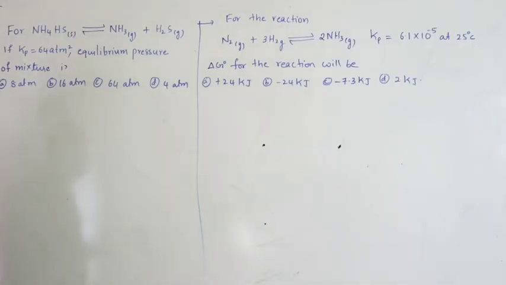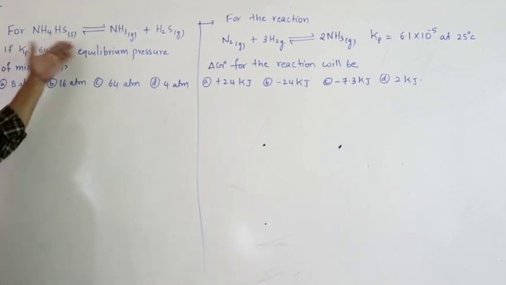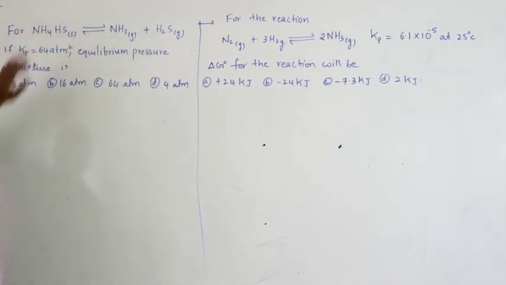Right, good morning, welcome back. So today let us solve some problems. First one, for NH4HS solid which dissociates into ammonia and H2S, for this equilibrium Kp is given. You have to find the equilibrium pressure of the mixture. So let us solve this.